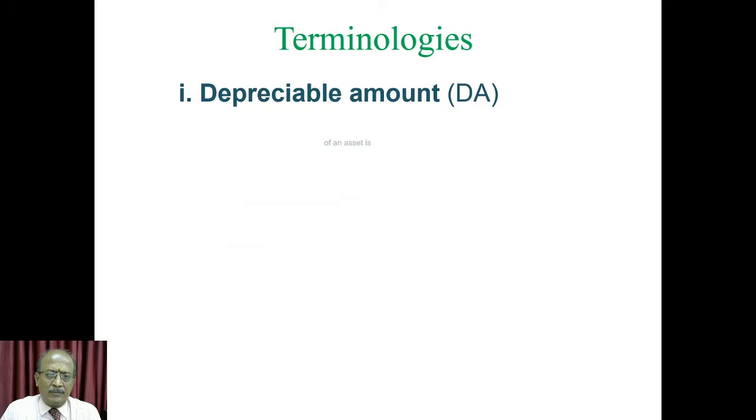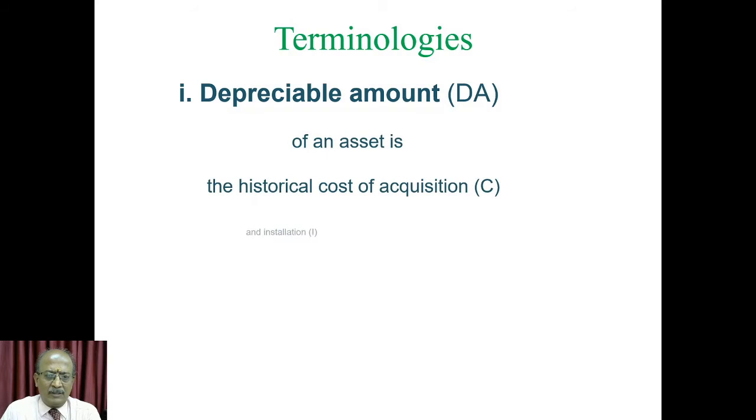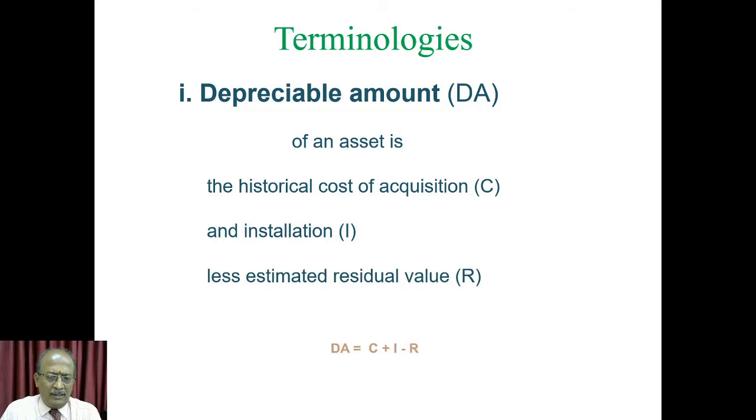Now we go to our subject. Before entering into the factors, let me clarify some of the terminologies that are closely associated with depreciation. One is the depreciable amount. This is a normal concept. The depreciable amount of an asset is the historical cost and the installation cost, which you have to add together, less the residual value that you have to deduct. So now DA is equal to C plus I minus R. This is a basic thing.